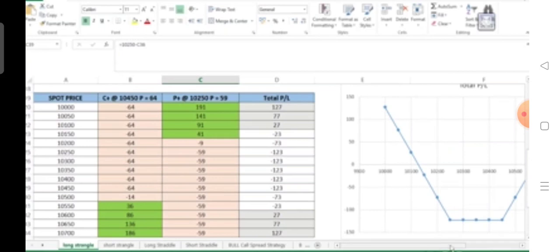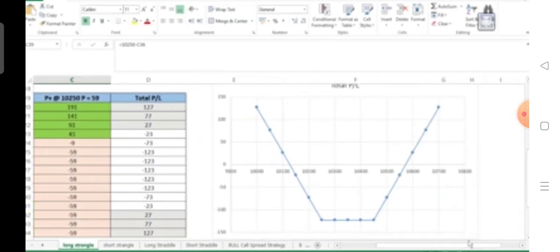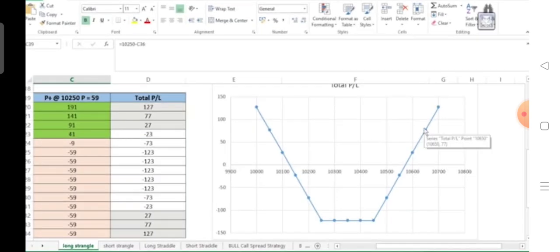We can have a look at the payoff diagram of the same over here in this graph. We can see if the market is remaining between this range, that is 10,150 and 10,550, it generates a negative PL, and if the price starts going up, it generates a higher profit.